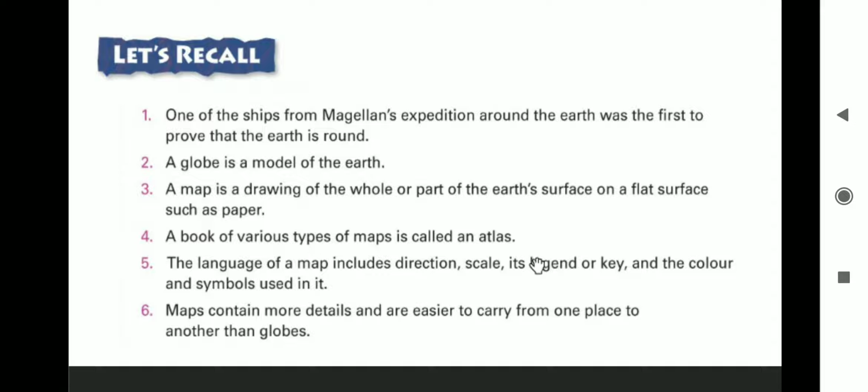Then scale. The size and distance between places on a map is shown by a scale. Yesterday we discussed places that are located very far from each other. Suppose I talk of our city Rajkot to Ahmedabad.